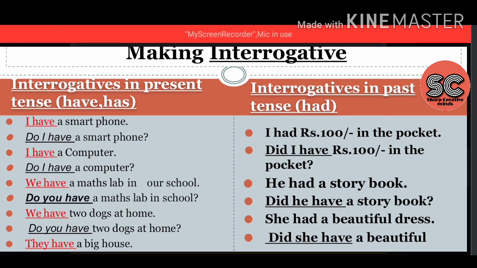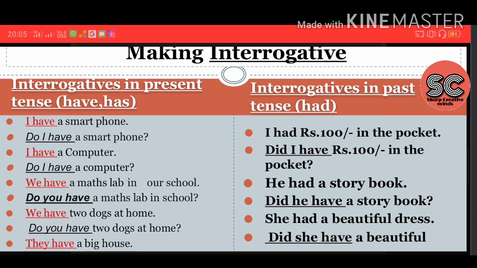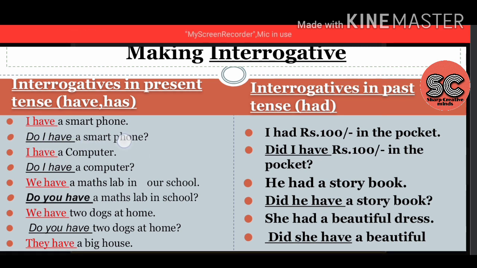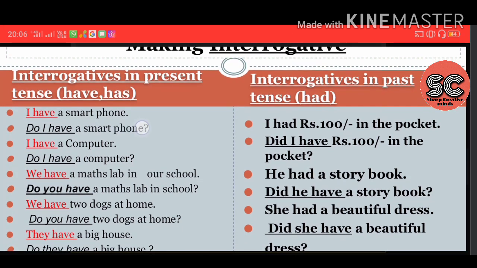We are making use of have and has in the present tense to ask some questions. If the statement is I have a smartphone, look at this sentence: Do I have a smartphone? I have a smartphone is repeated here, but before the subject I we are adding do.